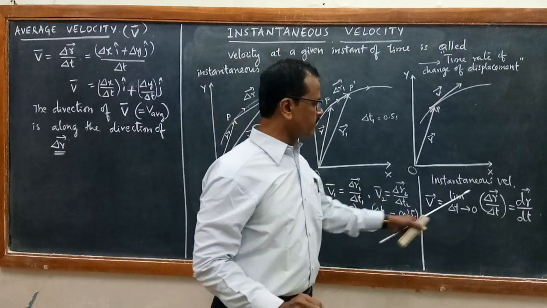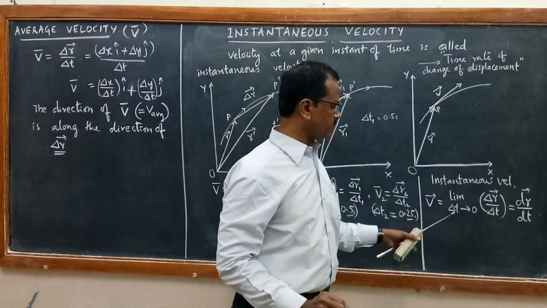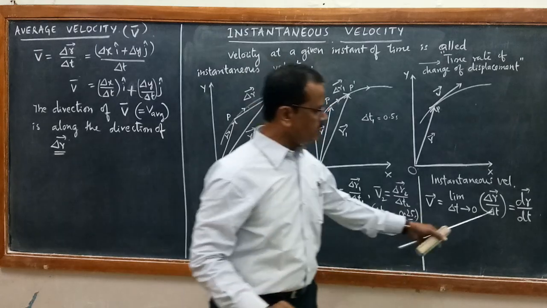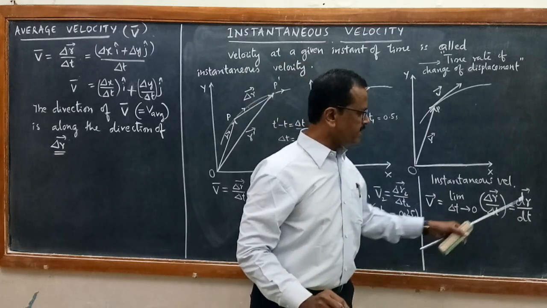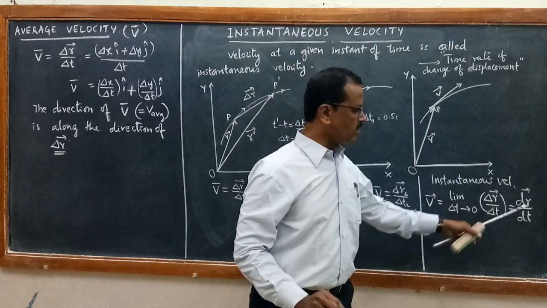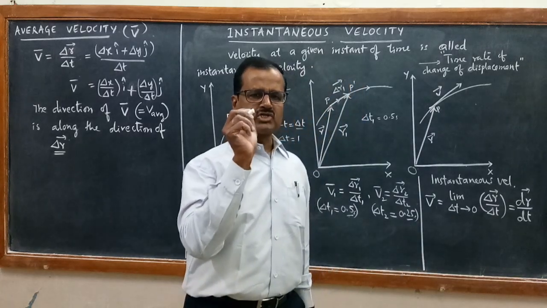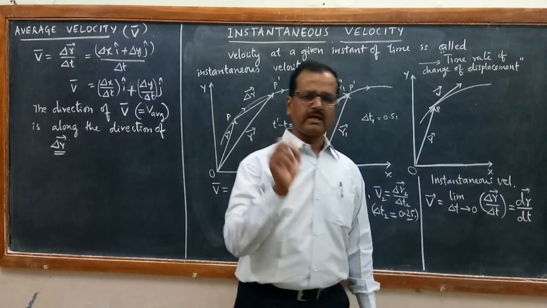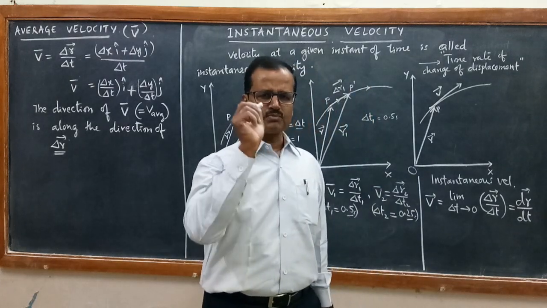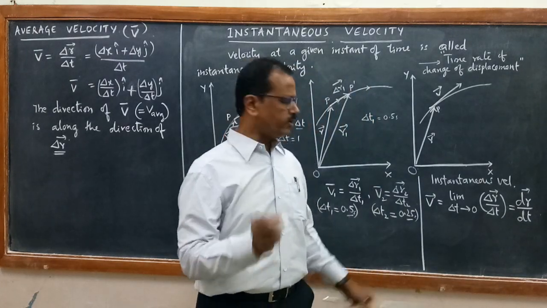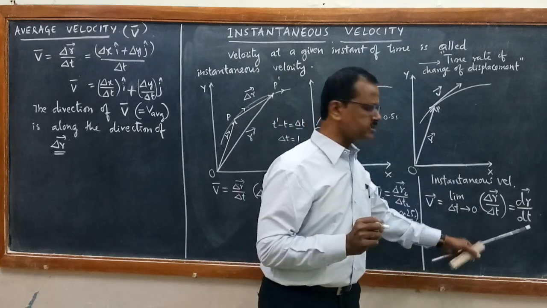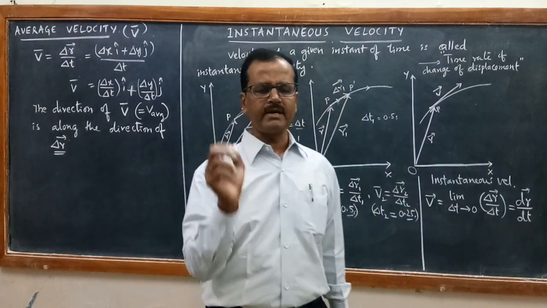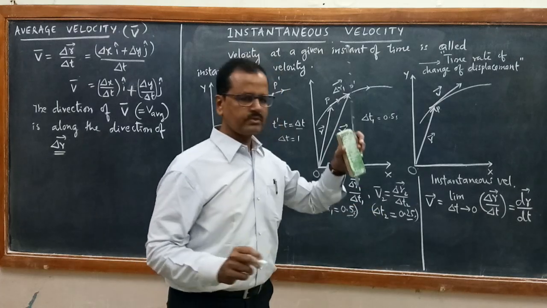At that moment, whatever average velocity you calculate for delta t tending to 0, you will get the ratio of dr by dt. This is the ratio of infinitesimal change in displacement to infinitesimal change in time. This gives us instantaneous velocity.